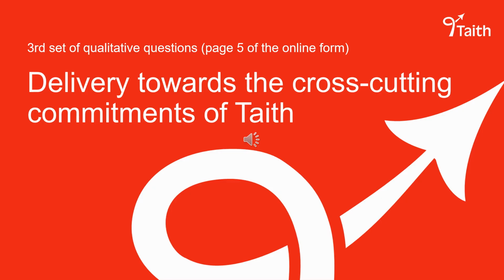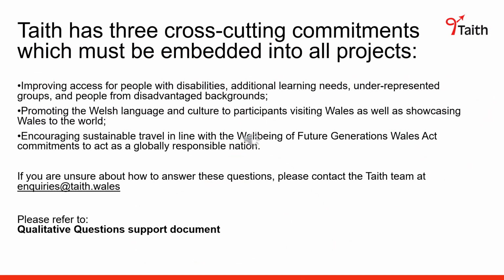We will now look at the last set of qualitative questions, which covers the cross-cutting commitments of Tithe. Tithe has 3 cross-cutting commitments which must be embedded into all projects. These are improving access for people with disabilities, additional learning needs from underrepresented groups and people from disadvantaged backgrounds, promoting the Welsh language and culture to participants visiting Wales as well as showcasing Wales to the world, encouraging sustainable travel in line with the Wellbeing of Future Generations Wales Act commitments to act as a globally responsible nation.